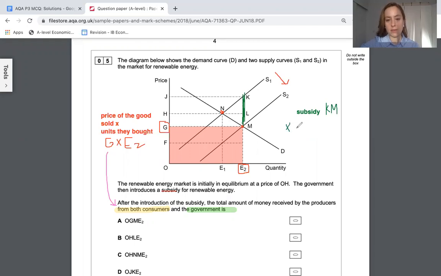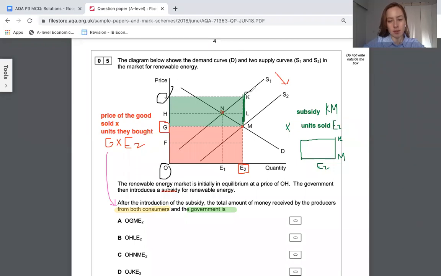And we need to multiply this over how many units have been subsidized, which is the units sold, which is E2. So we get a box of height KM and a distance going all the way to E2. We get a rectangle like this. So the government subsidy expenditure should be all of that. And so what we are looking for is an option where we've got O, J, K, E2, which is D.